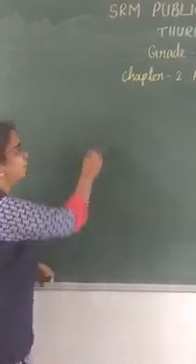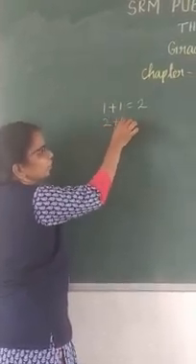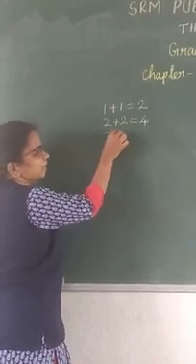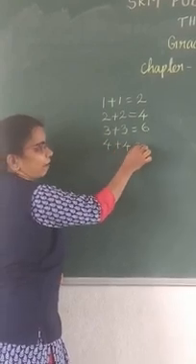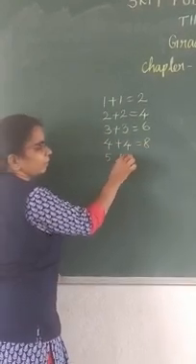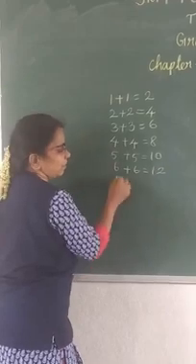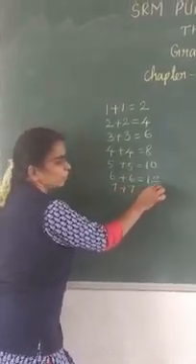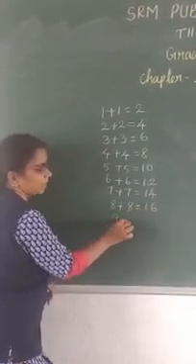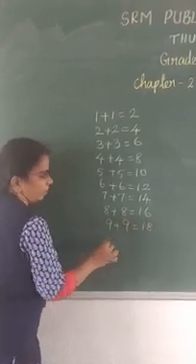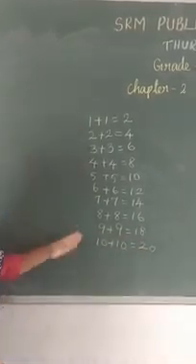See, 1 plus 1, 2. 2 plus 2, 4. 3 plus 3, 6. 4 plus 4, 8. 5 plus 5, 10. 6 plus 6, 12. 7 plus 7, 14. 8 plus 8, 16. 9 plus 9, 18. 10 plus 10, 20. This is doubles. Okay.